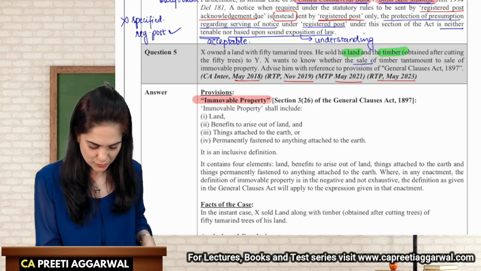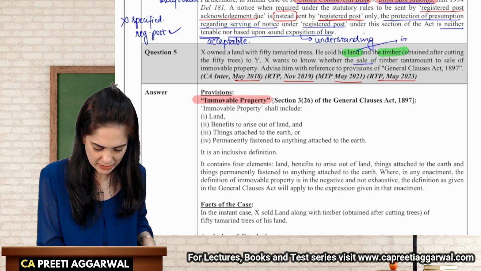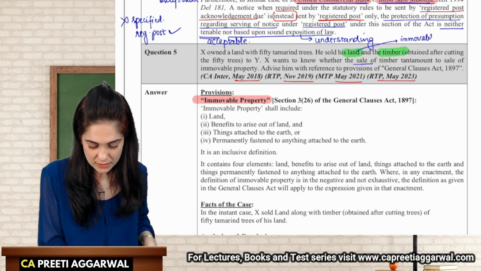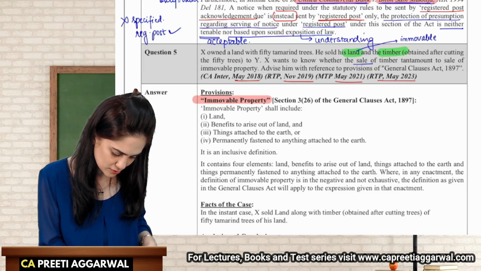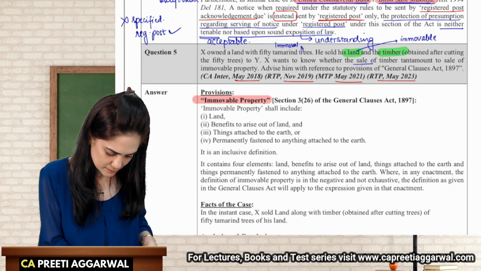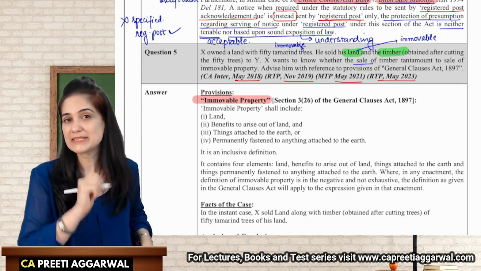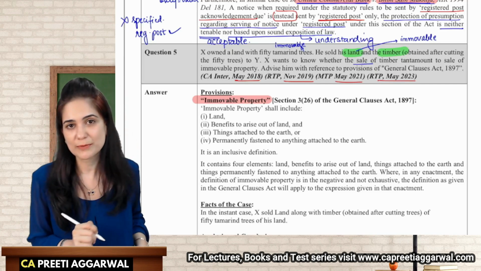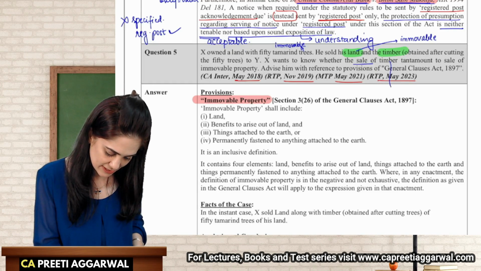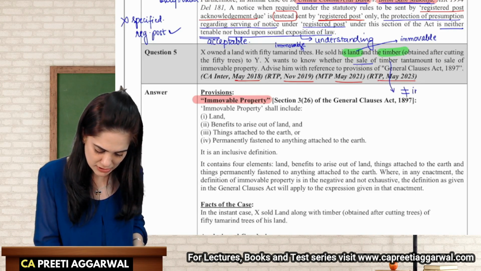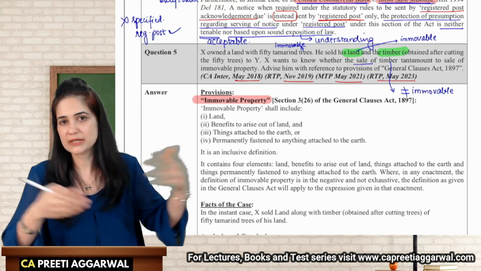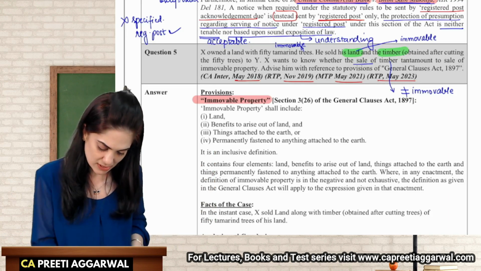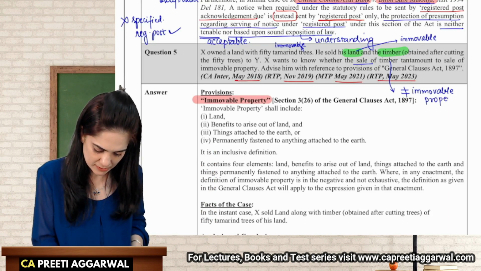No. Land is immovable, agree. Trees are also immovable. You can write here: land is immovable, trees are also immovable. But timber, yes, we have studied this. This is not immovable, because timber is obtained after cutting the trees and it can be moved from one place to another. This is not immovable property.